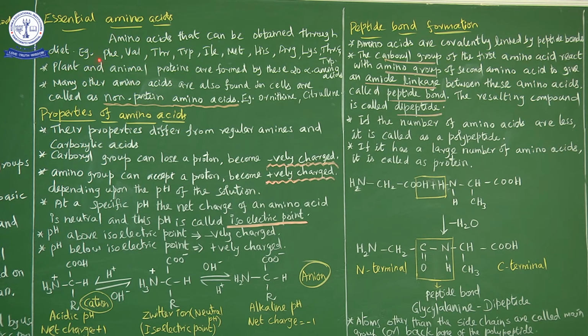Some examples for essential amino acids are phenylalanine, valine, tyrosine, tryptophan, isoleucine, methionine, histidine. Some of the examples are given for essential alpha amino acids. So among the 20 alpha amino acids, some of them are non-essential amino acids.